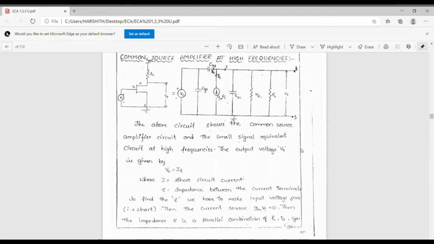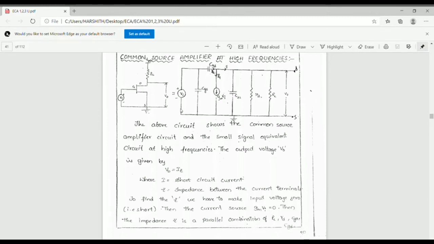First of all we calculate Z. To calculate Z, the independent generator Vi, the input voltage, is short circuited, so the input voltage is 0.